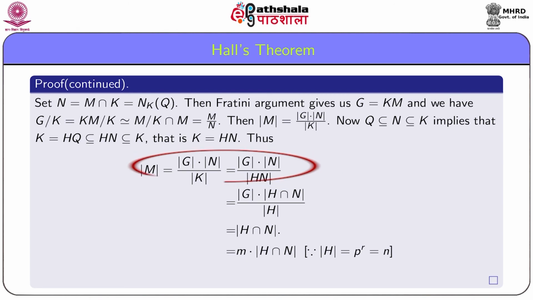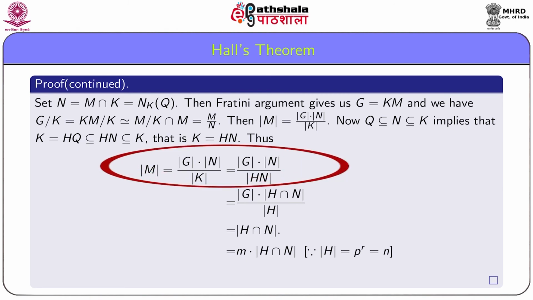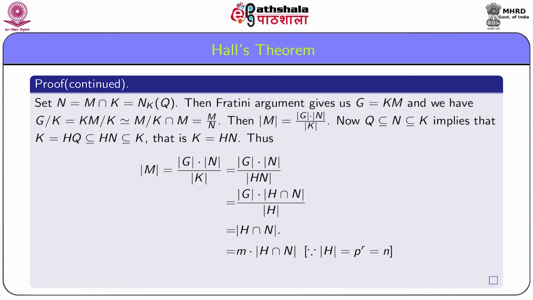Thus, order M is equal to order G times order N divided by order K, which follows from the result order HN equal to order H times order N divided by order H intersection N, that order M is equal to m times order H intersection N. So, if we can prove that order of H intersection N equals 1, then it follows that order M equals m.